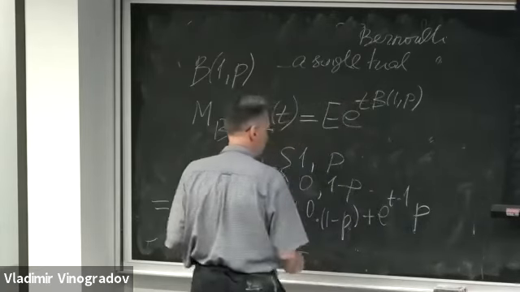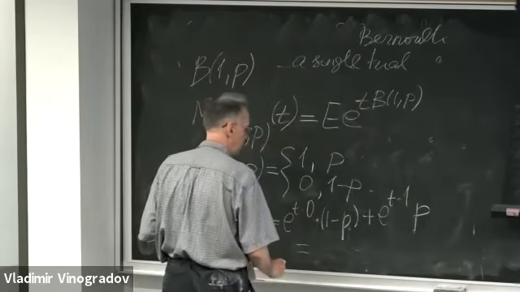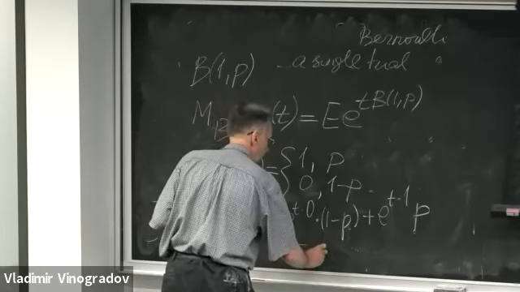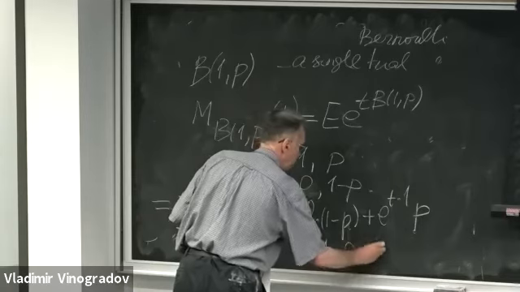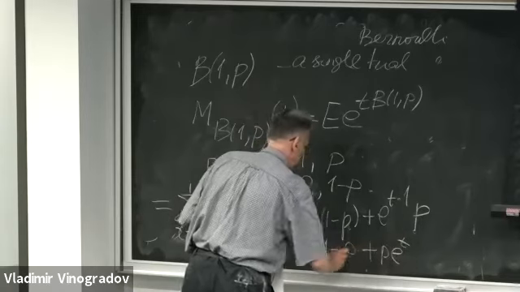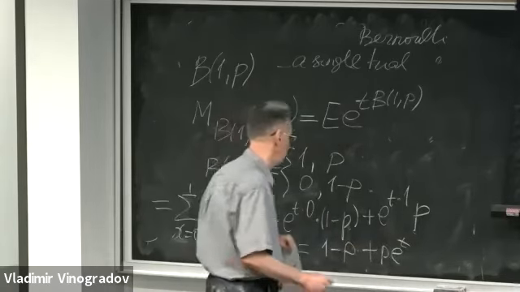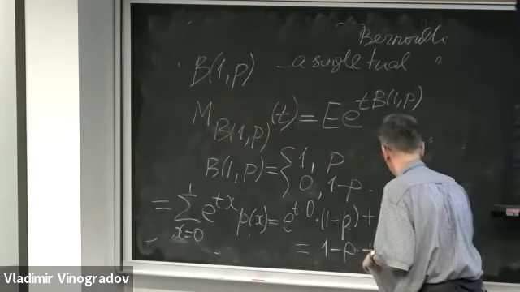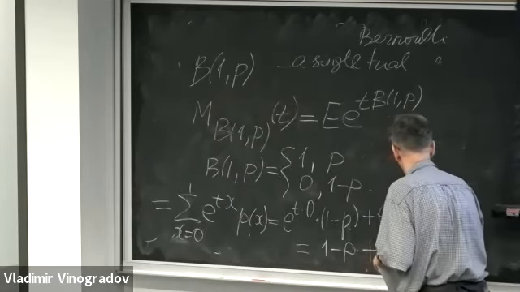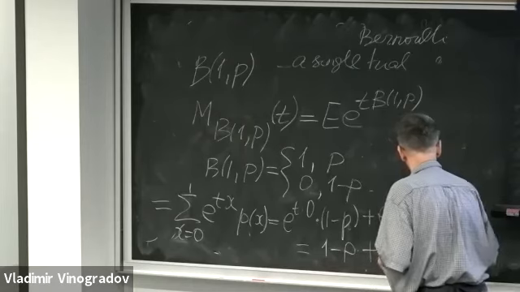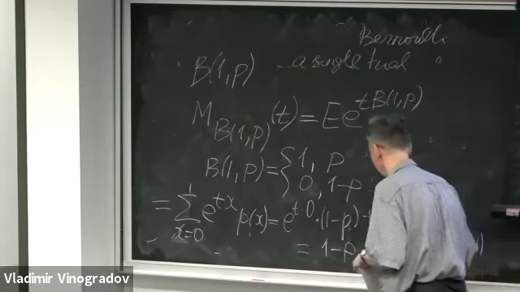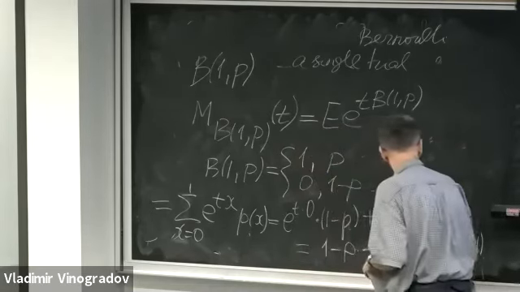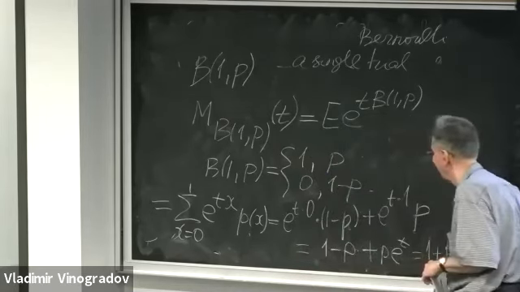Hence, it's 1 minus p plus p times e to t. You can rewrite it as 1 plus p times (e to t minus 1). This is for a single trial.